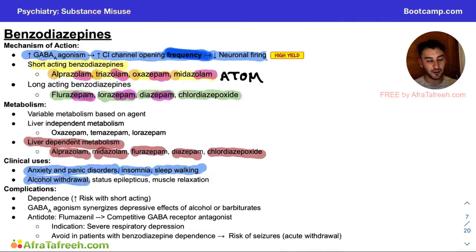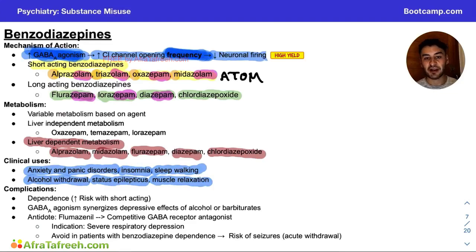Additionally, they're great for alcohol withdrawal because remember, we talked about our GABA A agonism, which I'm going to really highlight deeply up here in the top, and how GABA A is shared between alcohol, benzos, and barbiturates. So if we have a patient with alcohol withdrawal, we can give them benzodiazepines in order to prevent delirium tremens and those life-threatening symptoms. So those are usually going to be the first line for our patients who are in active alcohol withdrawal. Additionally, we said we can use this for status epilepticus as a first-line agent, and it's also great for muscle relaxation. If a patient has a muscle spasm or is feeling incredibly anxious about a car crash or something like this, a benzodiazepine would be a great choice here.